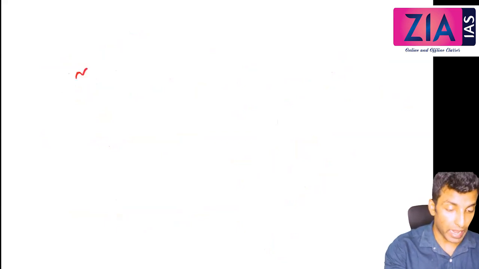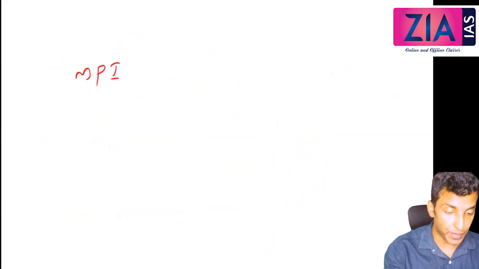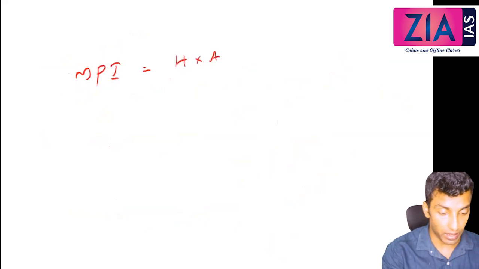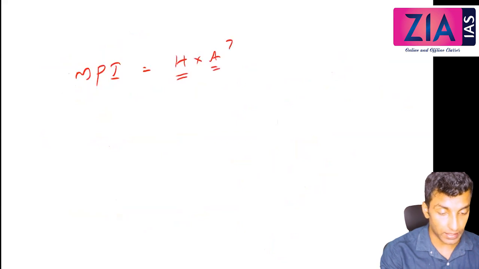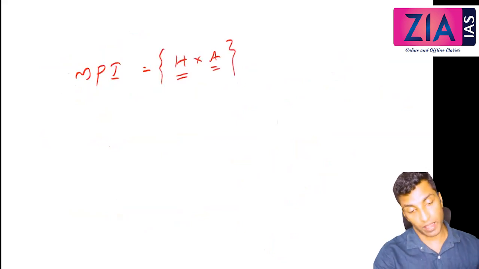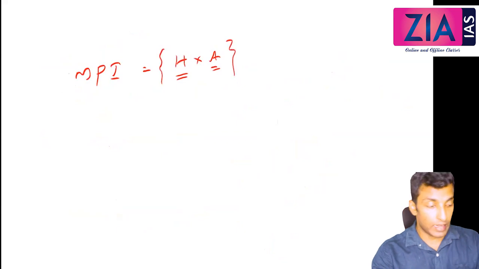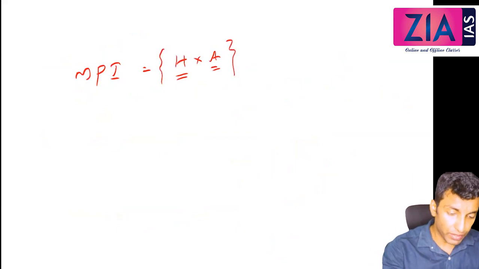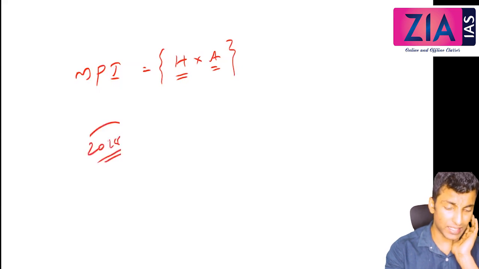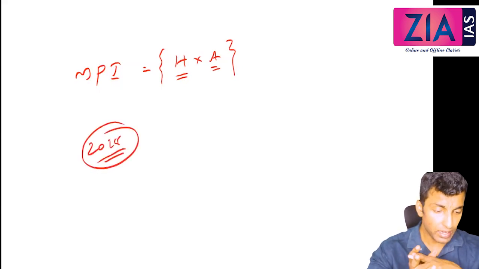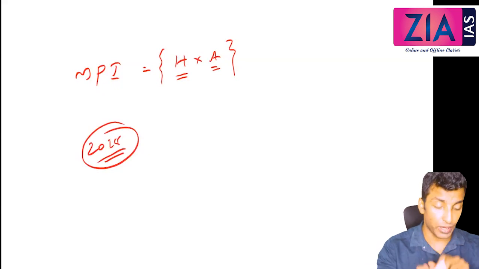Now we need to calculate MPI. What is MPI? MPI is H into A. H is the head count ratio, and A is the intensity that we have discussed now. I'll give you the actual value of India in 2018. You just need to update the value here. Just for calculation purposes, I give you the value now.